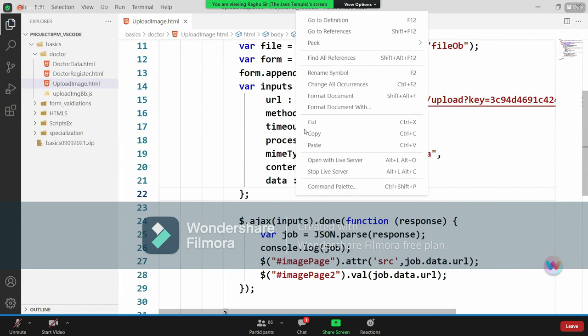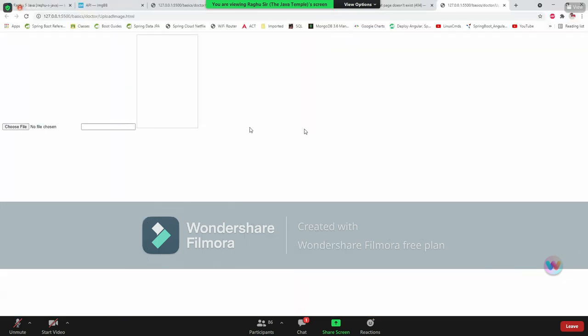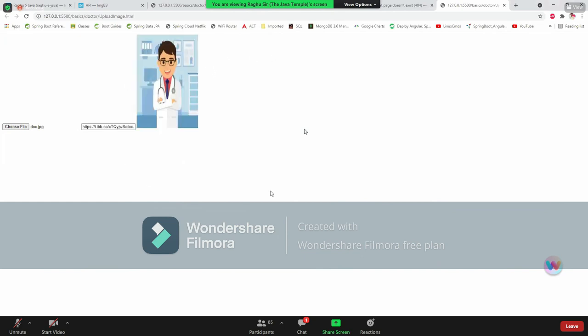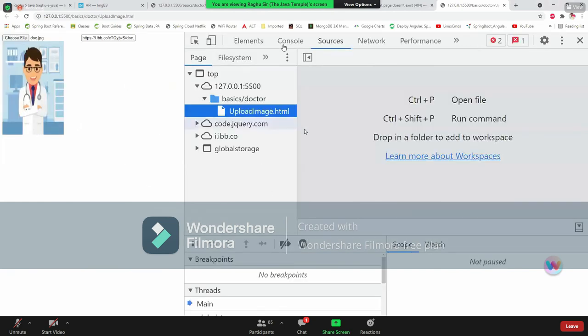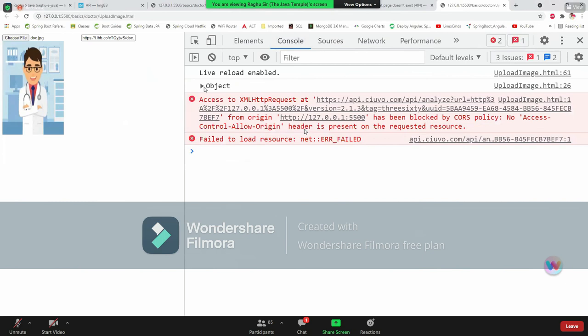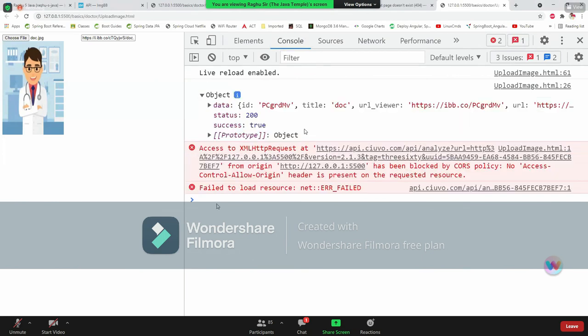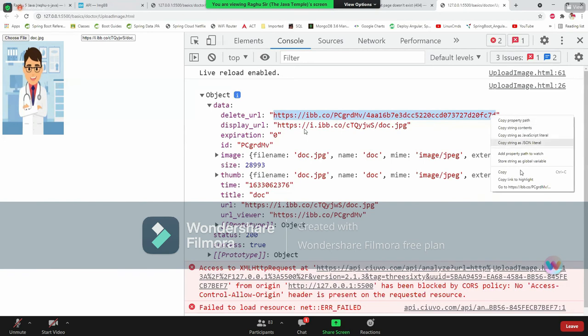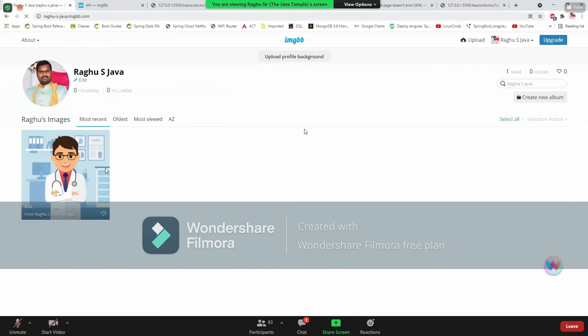Open with live server. Choose an image. Okay. F12, console, object, data, delete URL will be there somewhere. Yes. Copy this. Of course, you can just come and see. Second image will be there here.